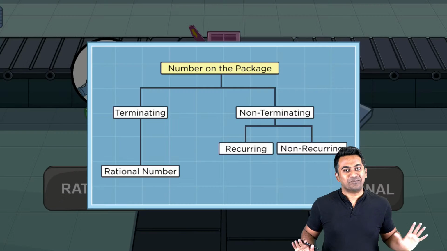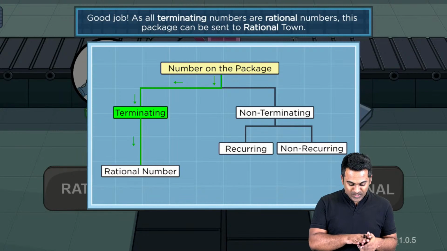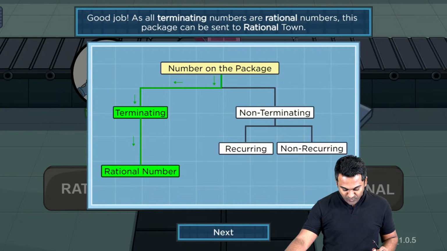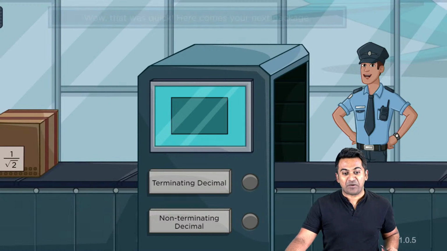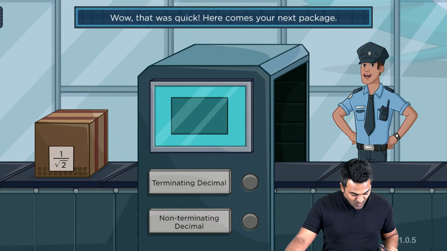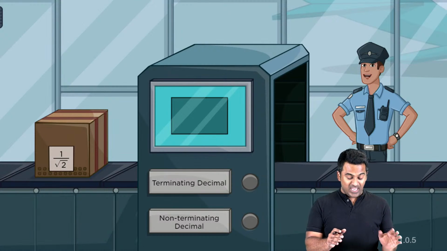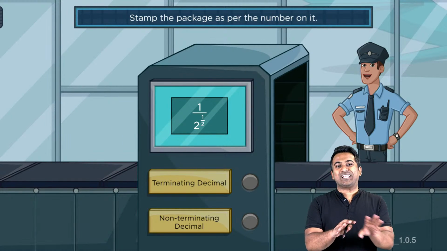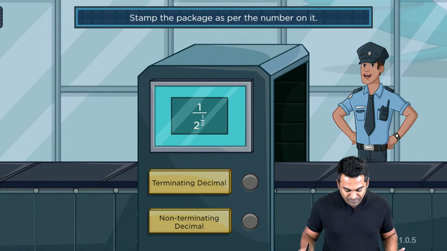Okay, so I'm sure you guys are familiar with the game now. So this was what it was, terminating, non-terminating, and all of that. Come on, let's move on now. And let's bring on a different number now. Let's see how many of you can answer it this time. Okay, so be careful. I have 1 divided by root 2. Even though it may appear like a fraction to you, but still use a little bit of reasoning and then try and tell me the correct answer.